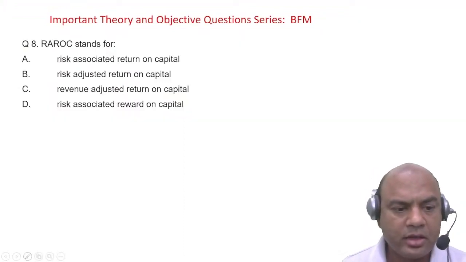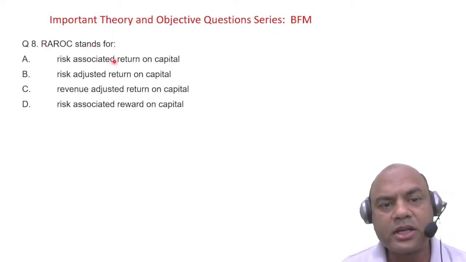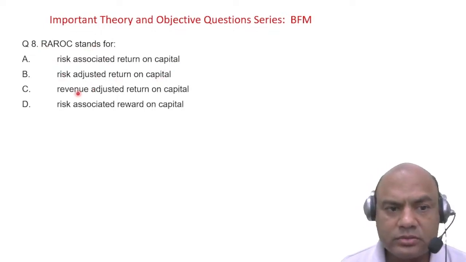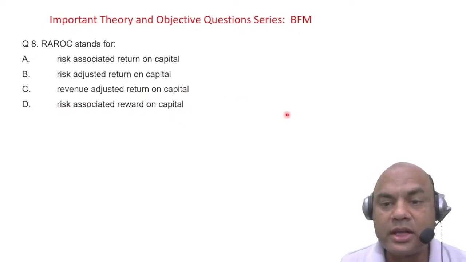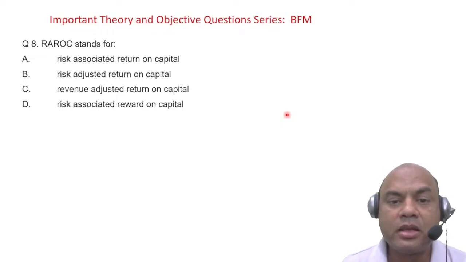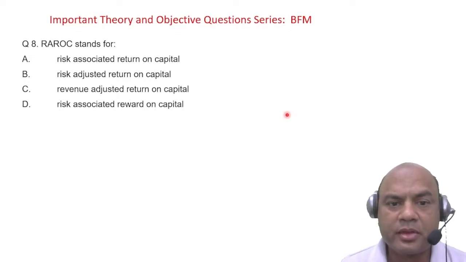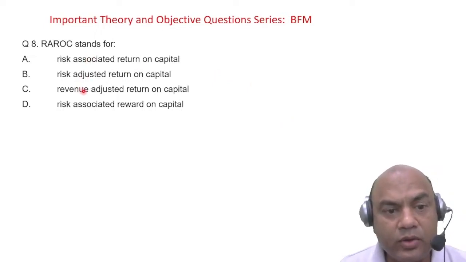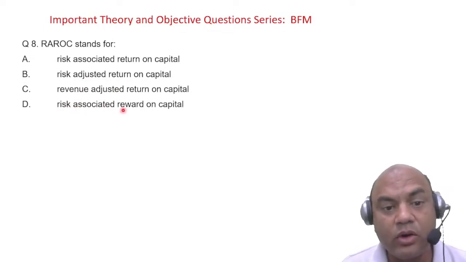First one, what does RAROC stand for? Risk Associated Return on Capital, Risk Adjusted Return on Capital, Revenue Adjusted Return on Capital, or Risk Associated Reward on Capital? Is it associated, adjusted, or revenue adjusted? Is it a reward?